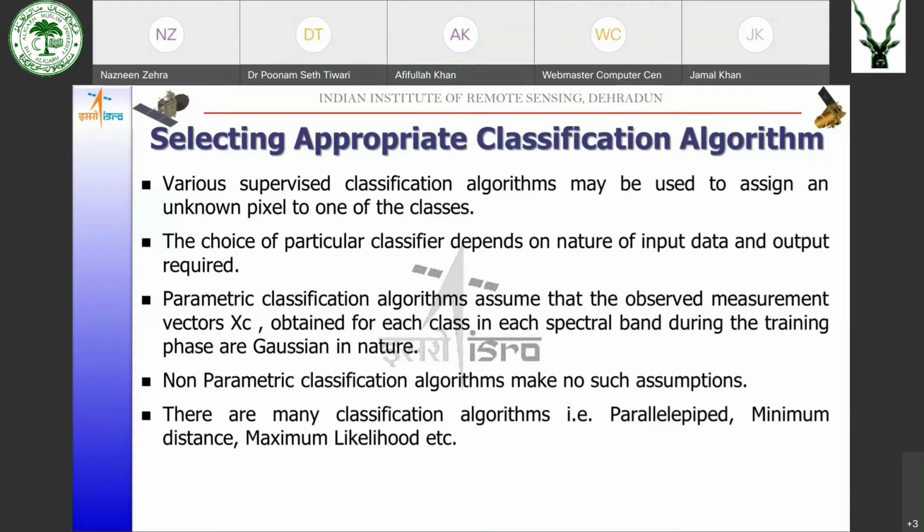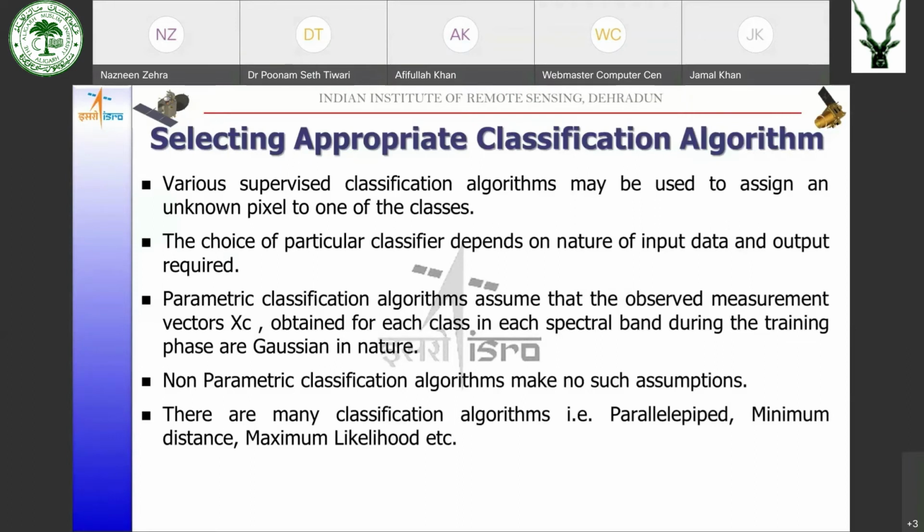So parametric classification algorithms assume that the observed measurement vector obtained for each class during the training phase are having a normal distribution. So the training sites have a normal distribution, then only you can go for parametric classification. Otherwise, you can go for non-parametric classification.